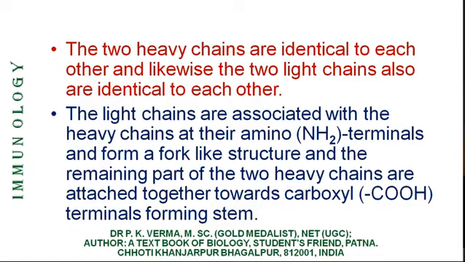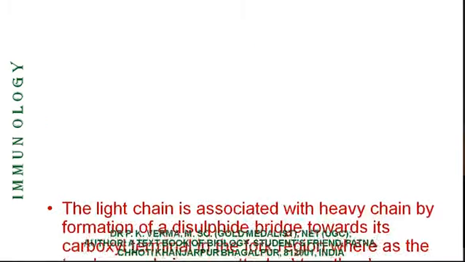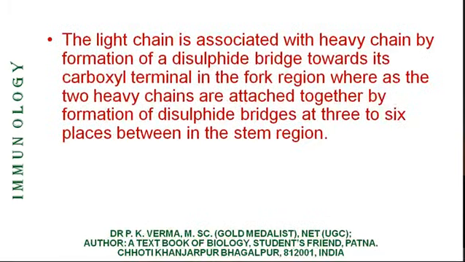in which the two light chains are attached towards the amino terminal and the remaining length of the heavy chains become attached together towards the carboxyl terminal, forming the stem. The light chain is associated with heavy chain by formation of a disulfide bridge.